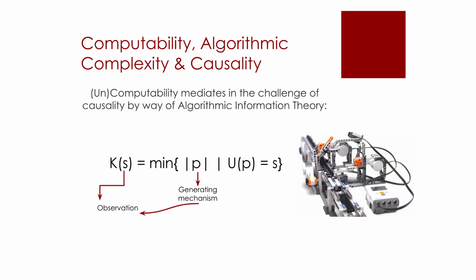Another suggestive way to read this formula is as follows. The string or object S can be an observation of the world. Then we aim at finding models such as the computer program P that are the generating mechanisms, because they are computer programs that can mechanistically be followed step by step when running on a Turing machine. This interpretation is the same as the one suggested by another area called computational mechanics, introduced by James Crutchfield and others.